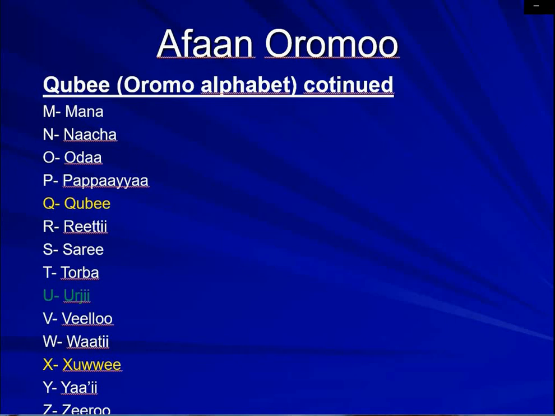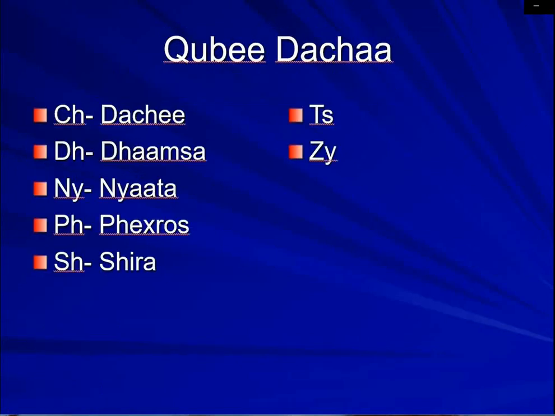They go up to Z, or as we call it, Da. In addition to this, we have additional sounds called combined sounds, and we will see them one by one together.